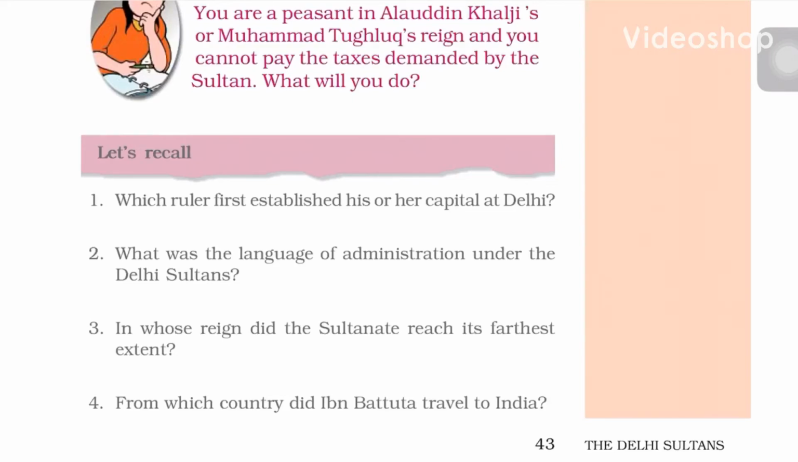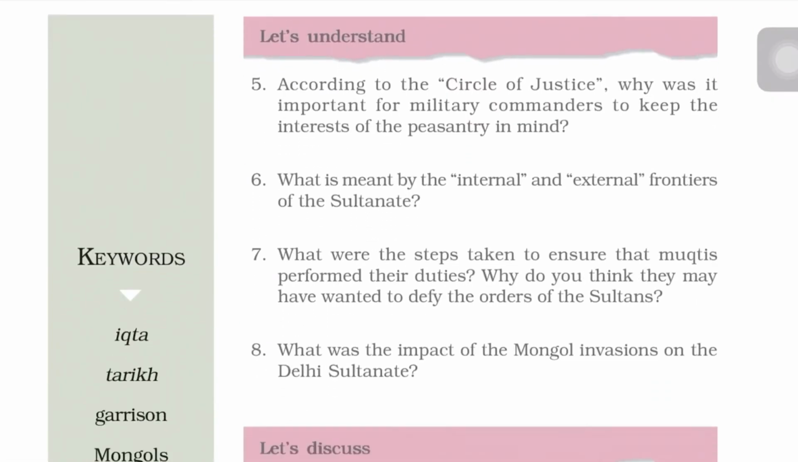Which ruler first established his capital at Delhi? We have read Tomar Rajputs were the first. What was the language of administration under the Delhi Sultans? It was Persian. In whose reign did the Sultanate reach its farthest extent? We have seen that Alauddin Khilji and Muhammad Tughlaq helped in expanding the empire. From which country did Ibn Battuta travel to India? It was Morocco in Africa.